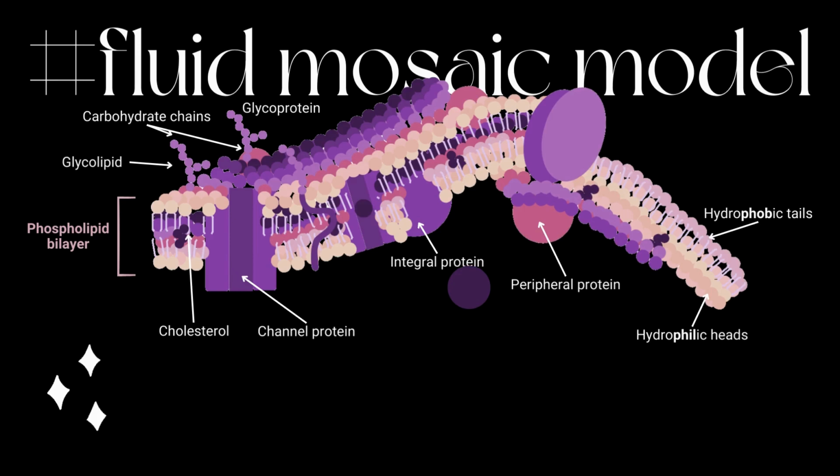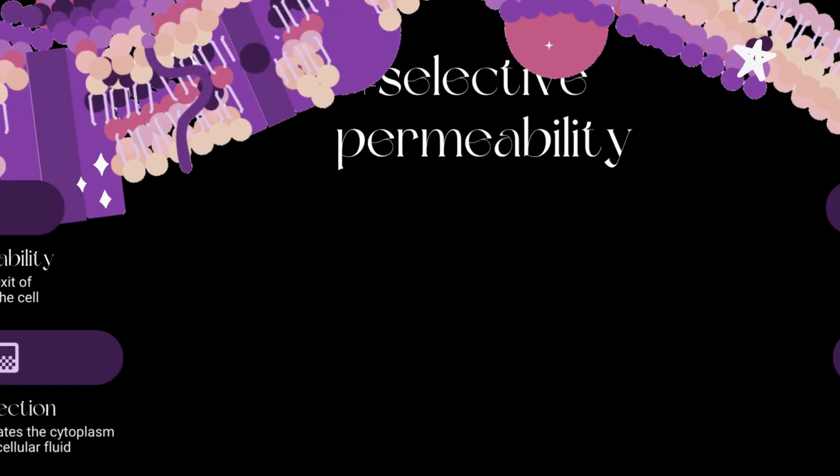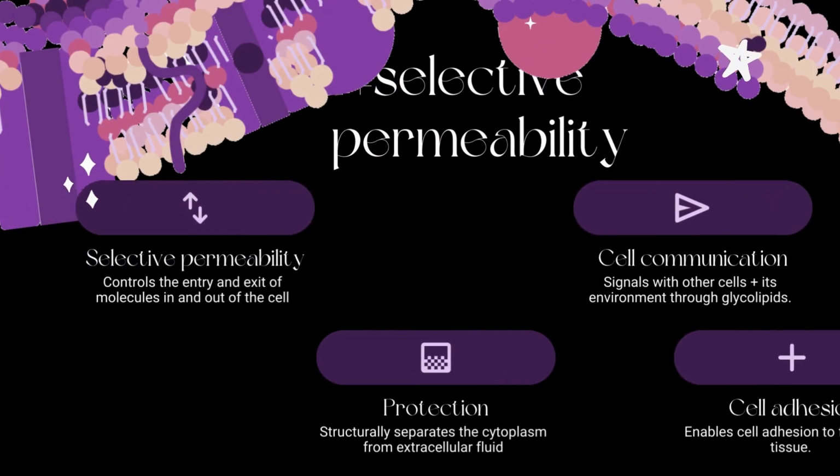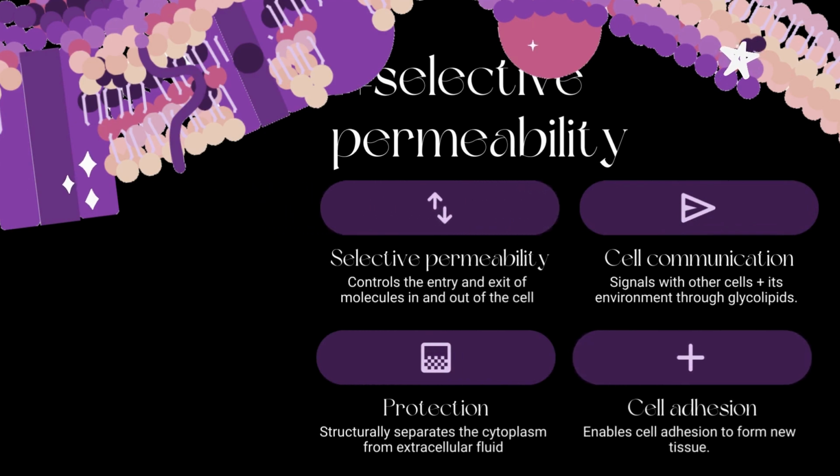This is how scientists describe what the cell membrane looks and functions like, because it's made up of different molecules that are distributed across the cell membrane. The movement of the mosaic of molecules makes it impossible, however, to form a completely impenetrable barrier. This is where selective permeability comes in. The role of the cell membrane is to maintain this selective permeability, meaning it controls the entry of substances into and out of the cell. This allows essential molecules to enter while keeping out harmful substances, helping to maintain the cell's internal environment, or homeostasis.